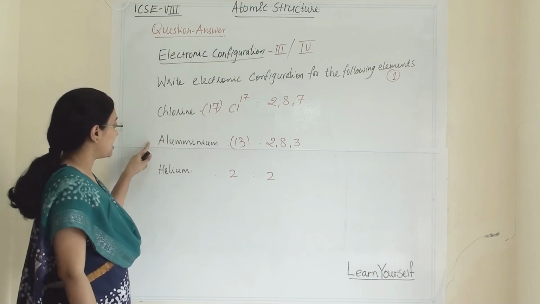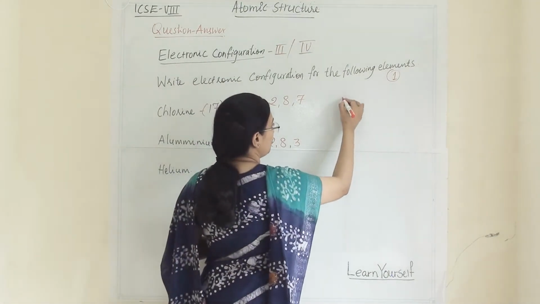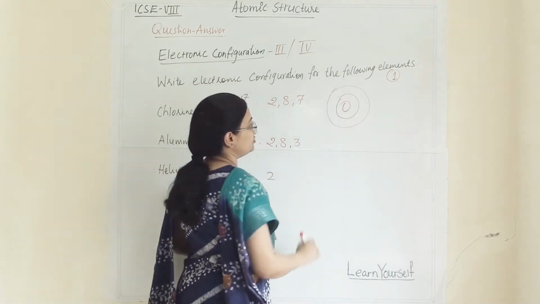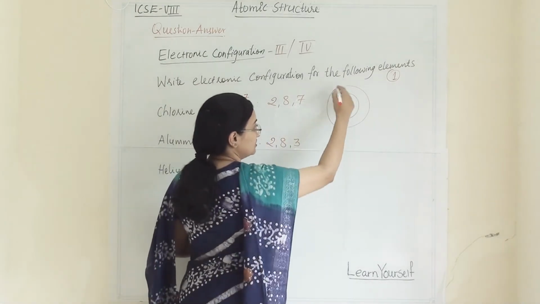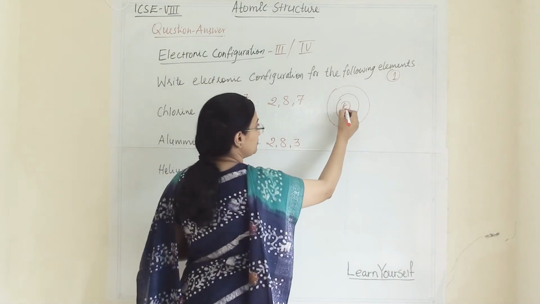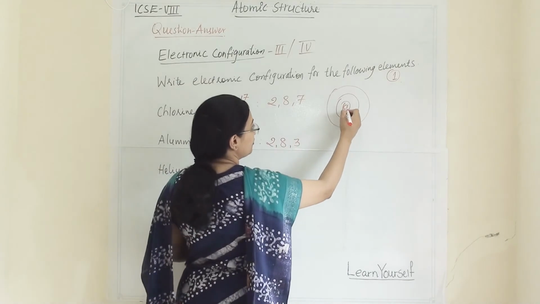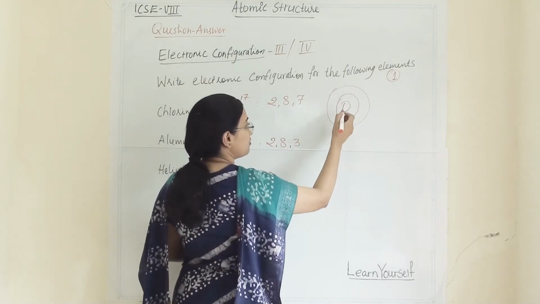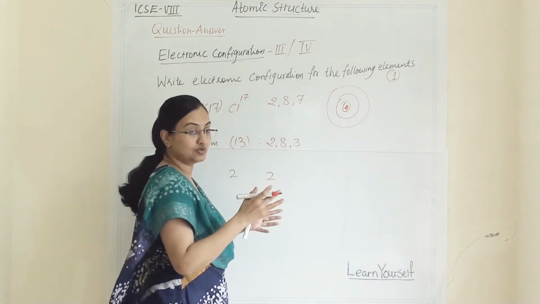Suppose they have asked for this element, then simply you have to draw 3 circles for its orbits. In between you have to write Cl in the nucleus. You can mark that this solid is the nucleus.